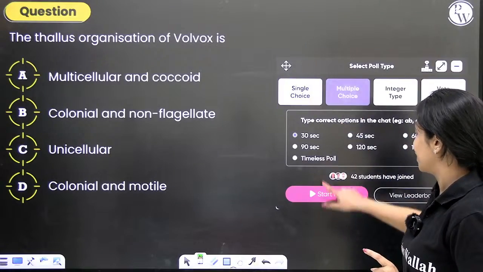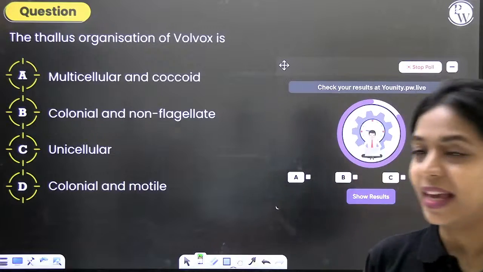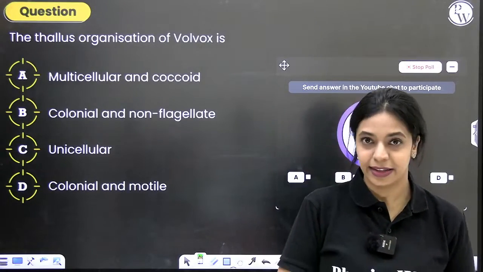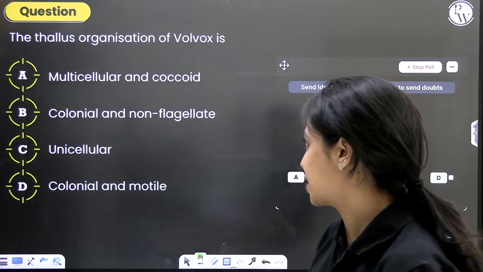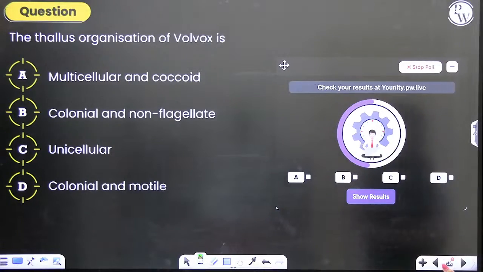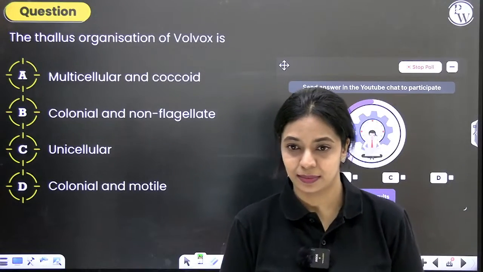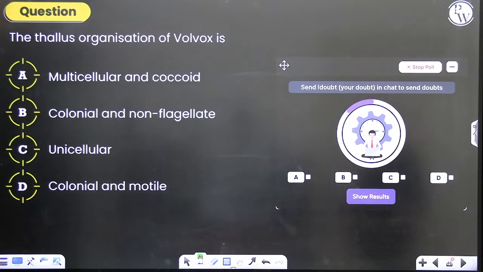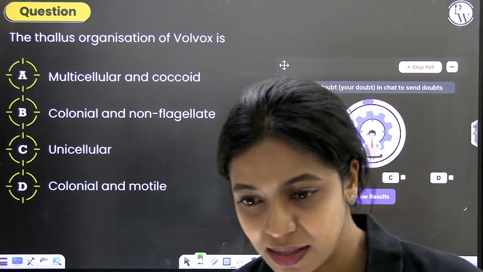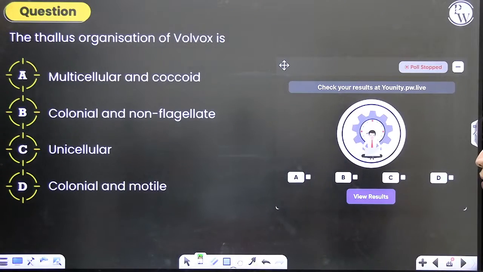Here is another example based question. The thallus organization of Volvox is. How is the thallus? That means how is the plant body? Is it unicellular, multicellular, colonial, filamentous? What is it like? Does it have flagella or not? Is it motile, not motile? There's confusion between the options A and D. Some of you are answering it as A, some as D, some as B.